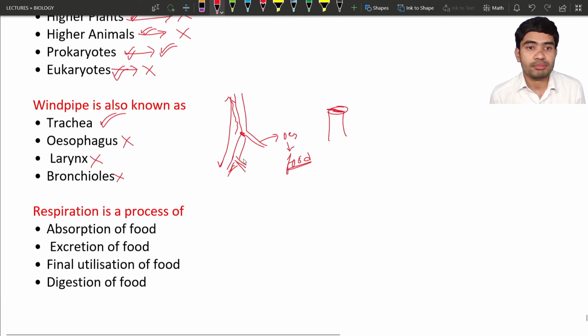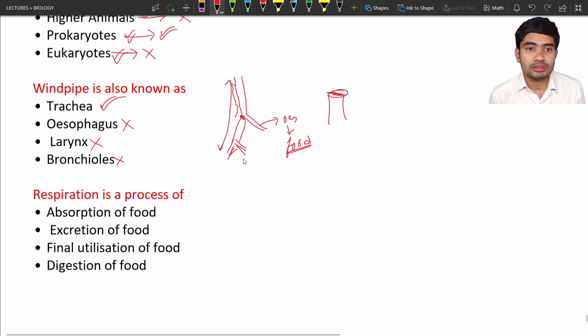So respiration is a process of what? What is respiration? Respiration means the production of energy by utilizing oxygen plus glucose. Oxygen plus glucose is utilized for the production of energy. So we will go for this option. The first option is absorption of food. It is not perfect, because here oxygen is not utilized. Next is the excretion of the food material, which comes under the excretory process.